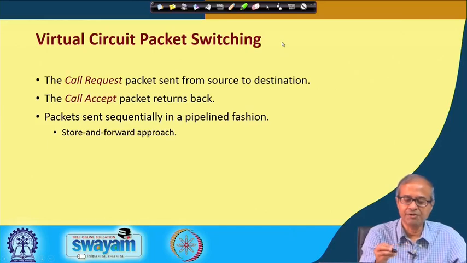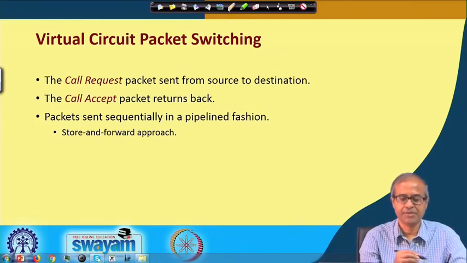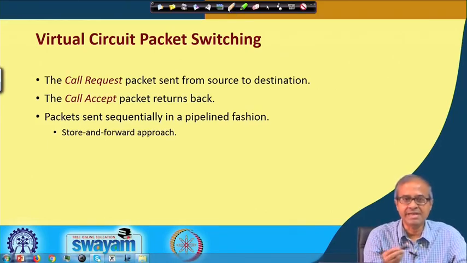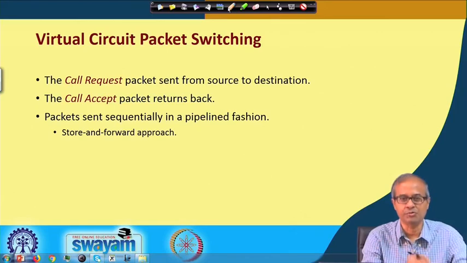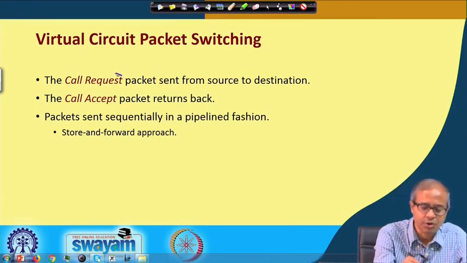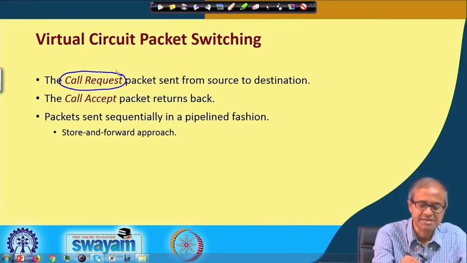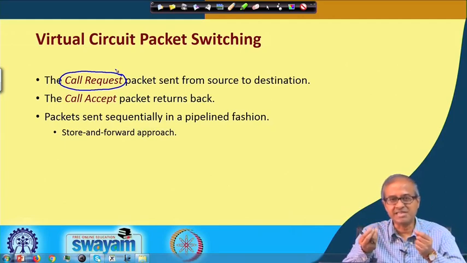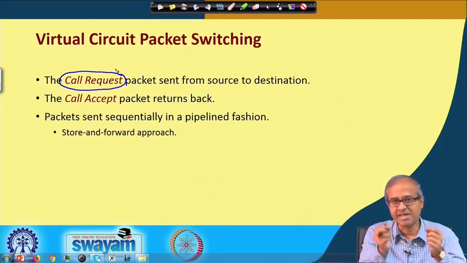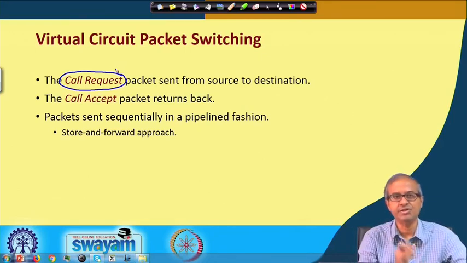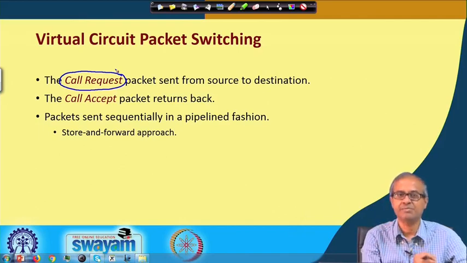Now, talking about virtual circuit, during the initial virtual circuit establishment phase, a special packet is usually sent. I have not gone into the detail, which is called call request packet. This call request packet is responsible for establishing the virtual circuit and setting up the routing tables of all the intermediate nodes corresponding to this particular virtual circuit number. Okay.